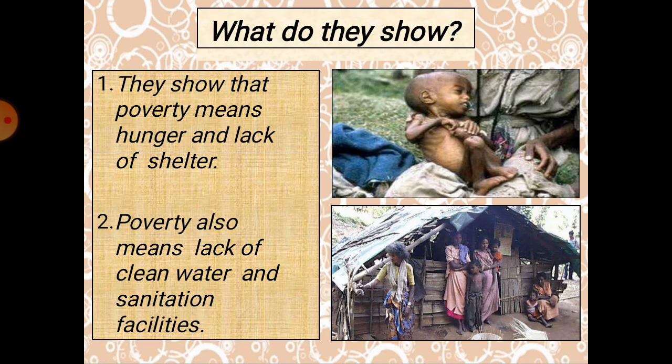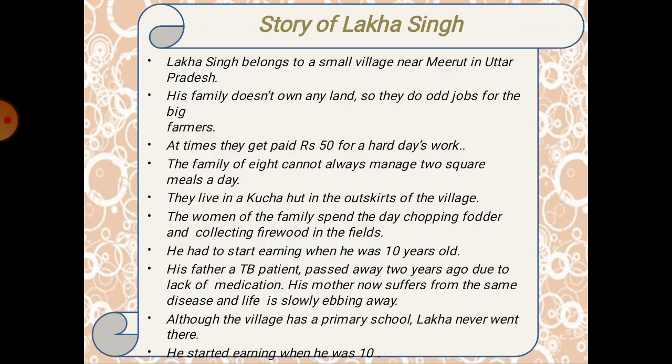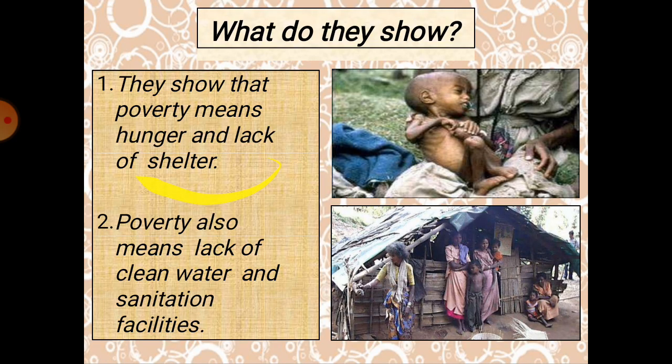Then we saw what this poverty is saying to us, or what it is actually showing us. It shows that a lot of people are in poverty, facing hunger and lack of shelter.